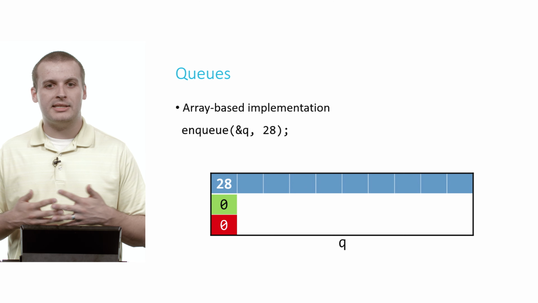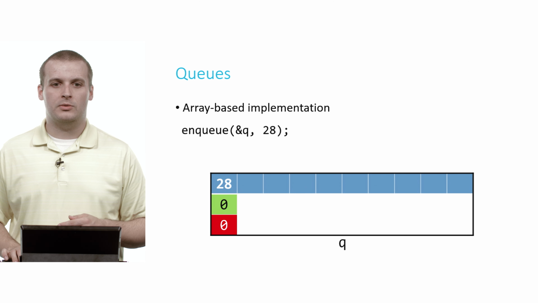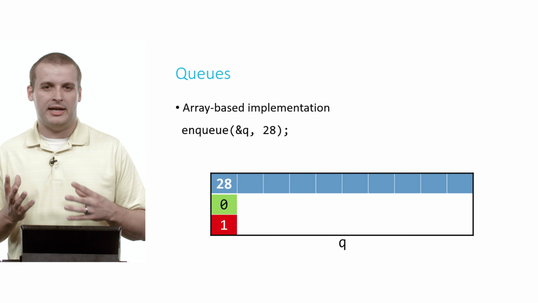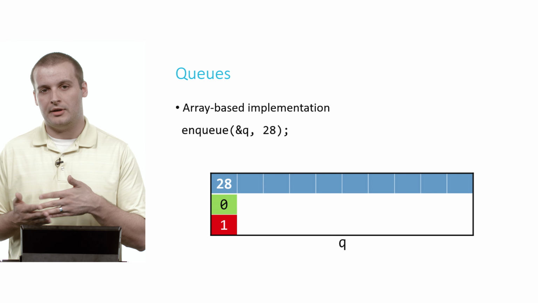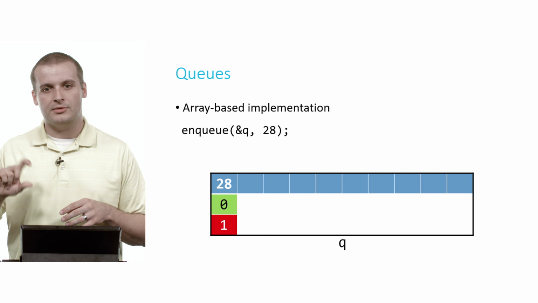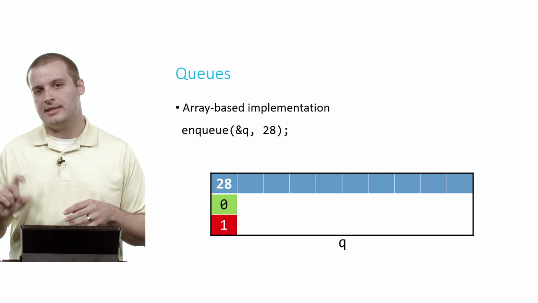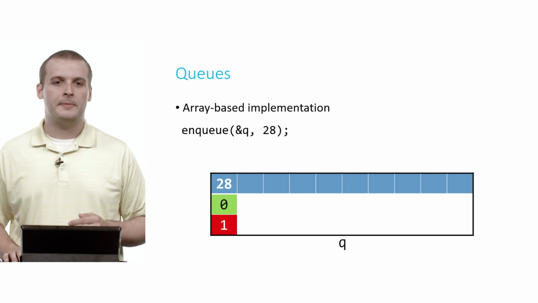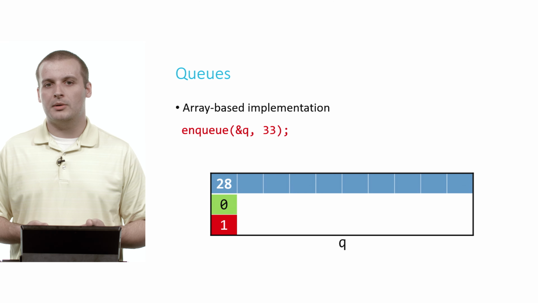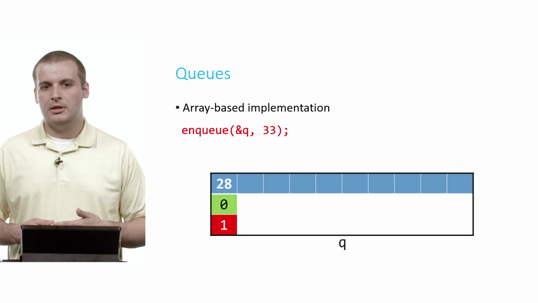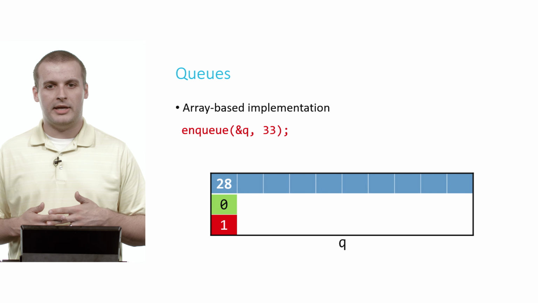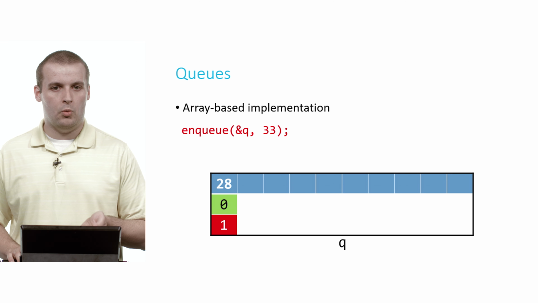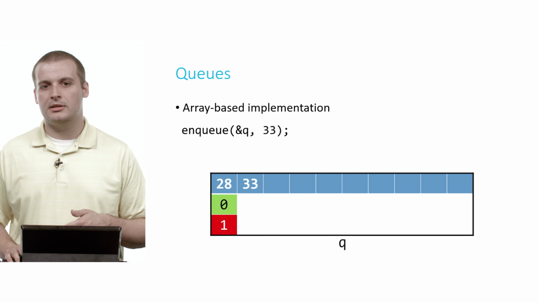Rather, we want to change the size. So in this case, we'll increment size to 1. Now, a general sort of idea of where the next element is going to go in a queue is to add those two numbers together, front and size. And that'll tell you where the next element in the queue is going to go. So now let's enqueue another number. Let's enqueue 33. So the 33 is going to go into array location 0 plus 1. So in this case, it's going to go into array location 1. And now the size of our queue is 2.